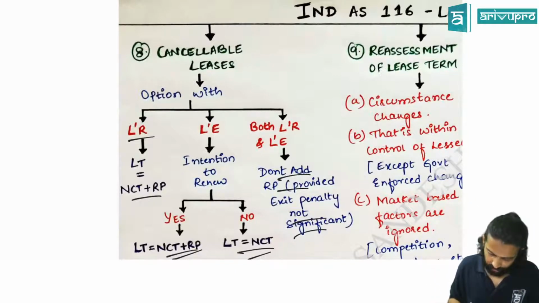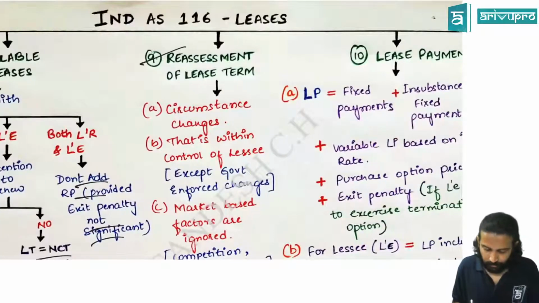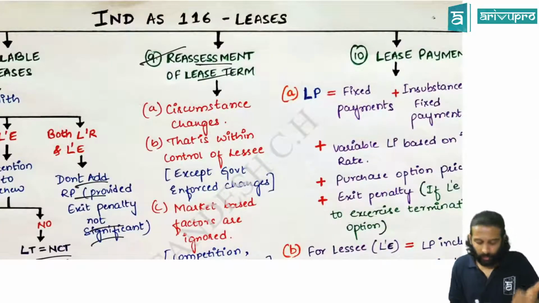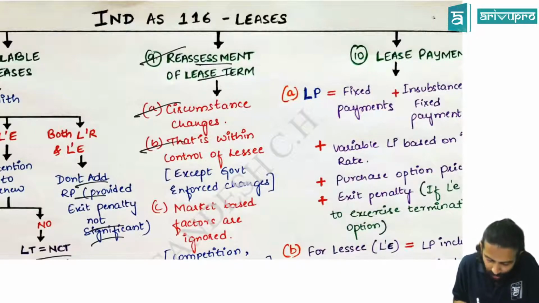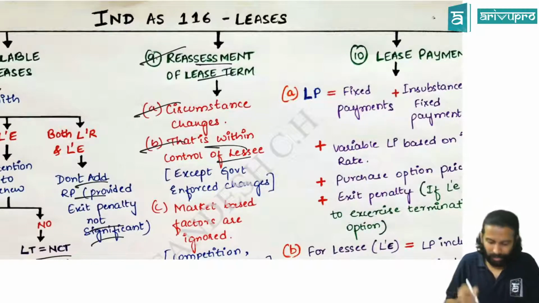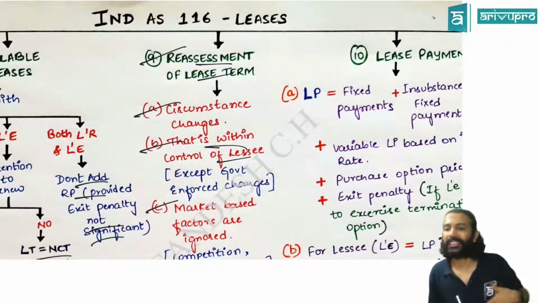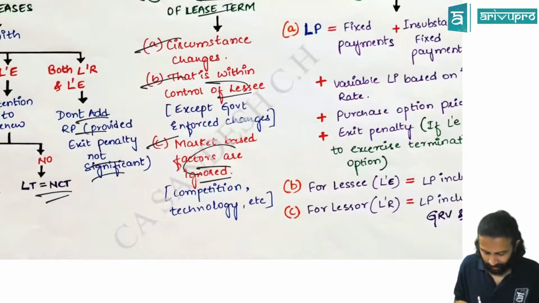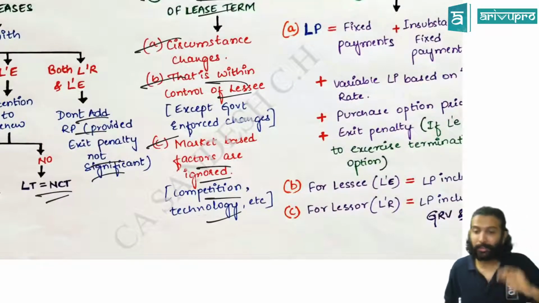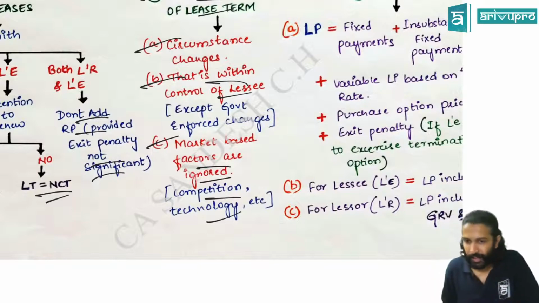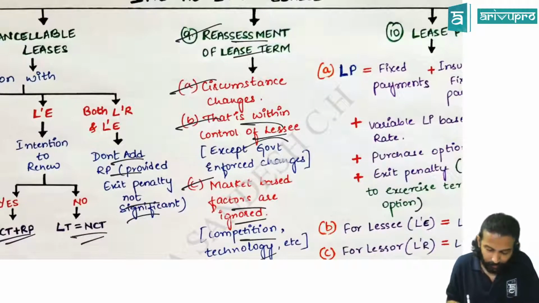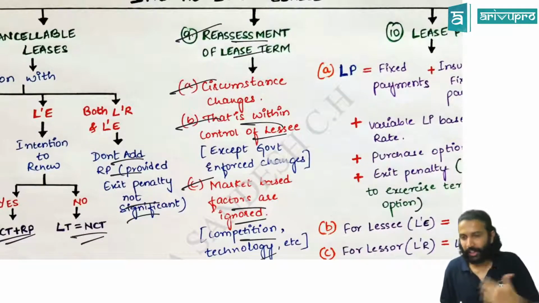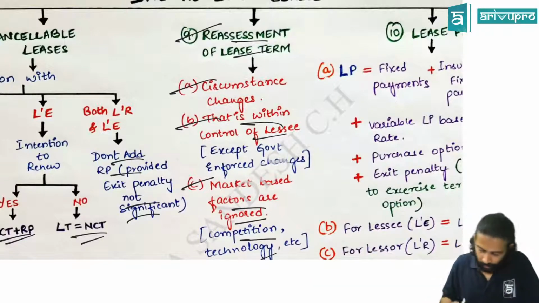Yes? Okay. Next we saw reassessment. Reassessment will come when significant changes happen. Correct? But will every change be considered as reassessment or not? That change should be within your control. Yes. Correct? And because of that change, your lease term estimation should have changed. But market factors and all are ignored. Correct? No, because they are not reassessment by themselves unless you act upon it. Like government changes and all, you have to compulsorily act upon it. Like that, that you have to consider. Yes, sir? That was on the reassessment.